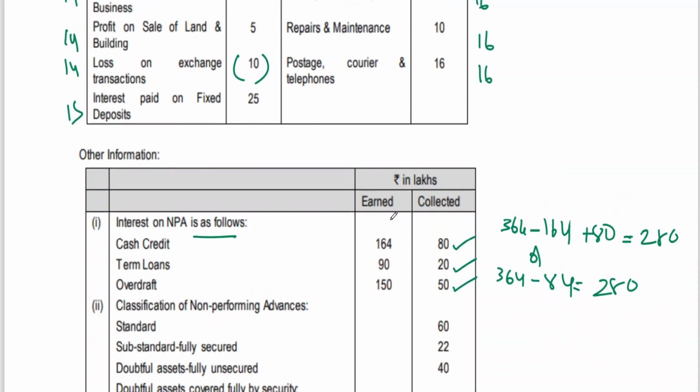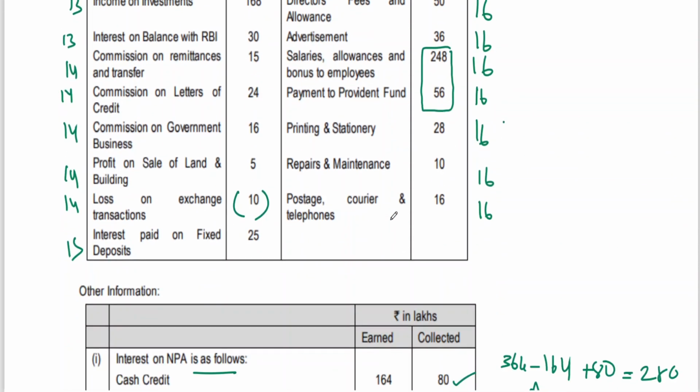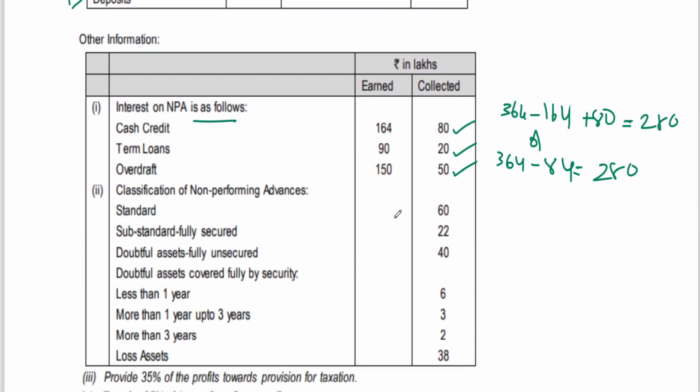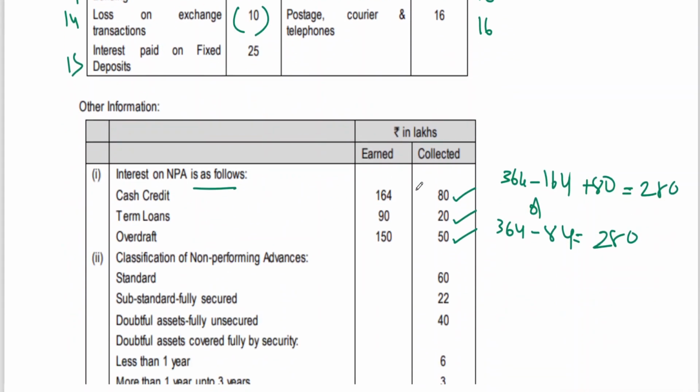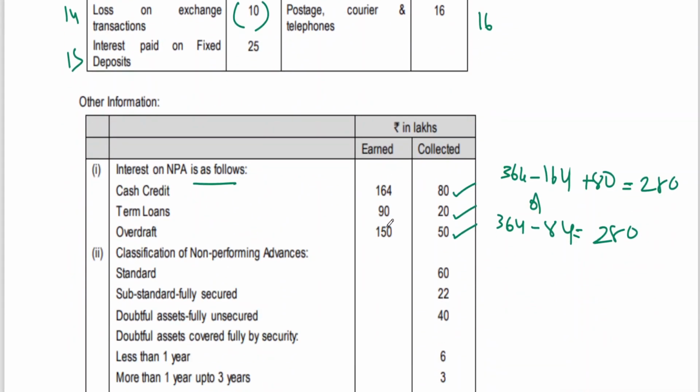Or else, as I told you, as far as interest on overdraft is concerned, 150, you deduct 150, add 50, you will get 50. So is the case with term loans. Term loans 308, you need to deduct 90, you need to add 20. You can do it either way, right? So this is an important adjustment, income recognition, which we have learned in one of our earlier chapters.